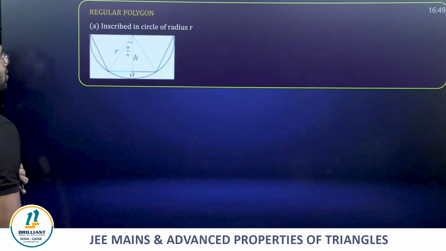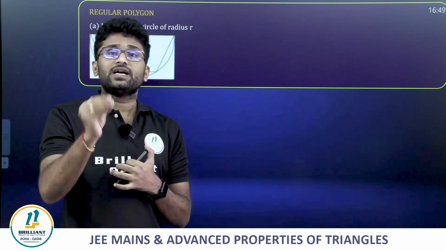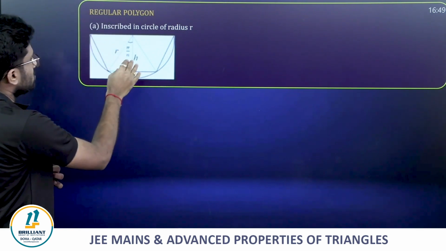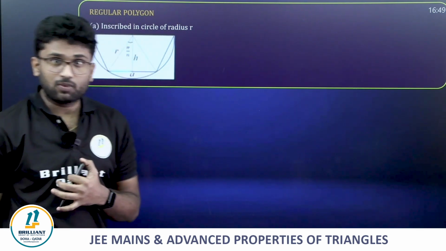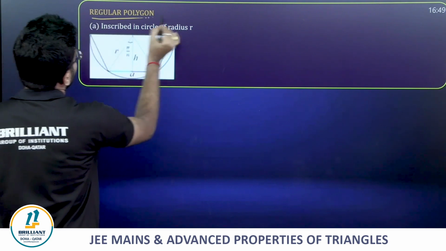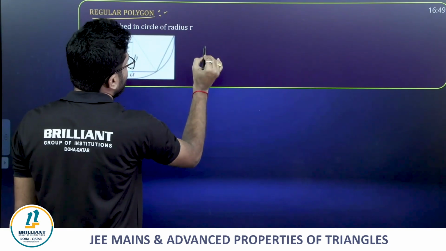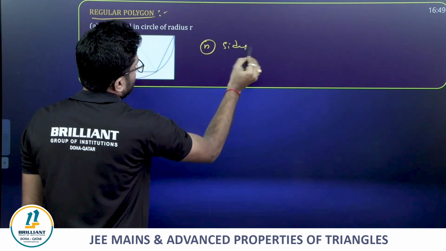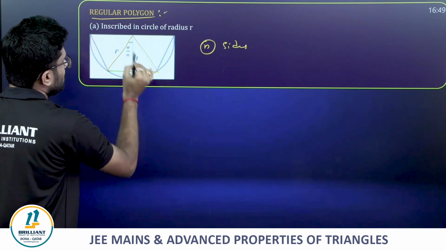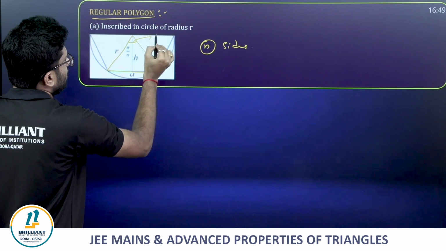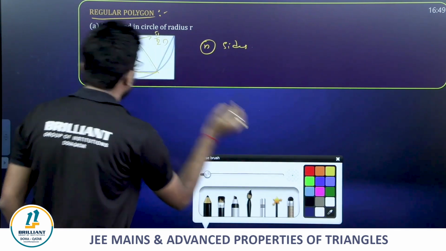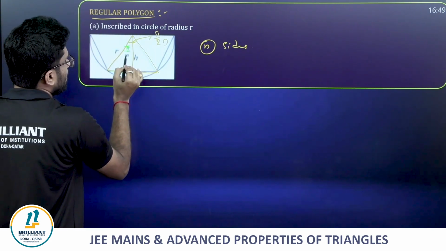And apart from that, we have some polygon things. First, a polygon inscribed in a circle. Consider a regular polygon having n sides. Now guys, if you see, each central angle will be 2 pi by n, so half of this is going to be pi by n.